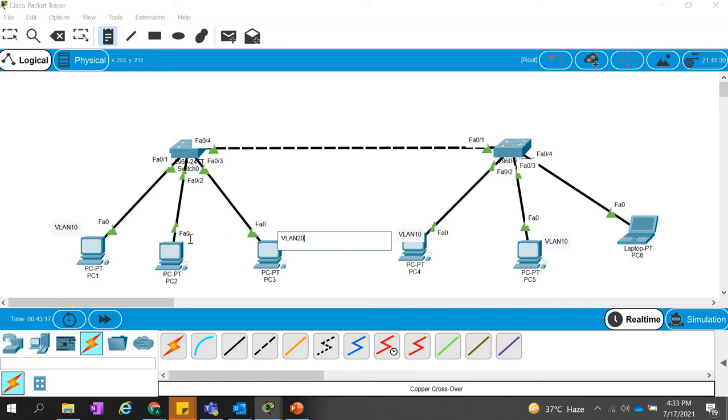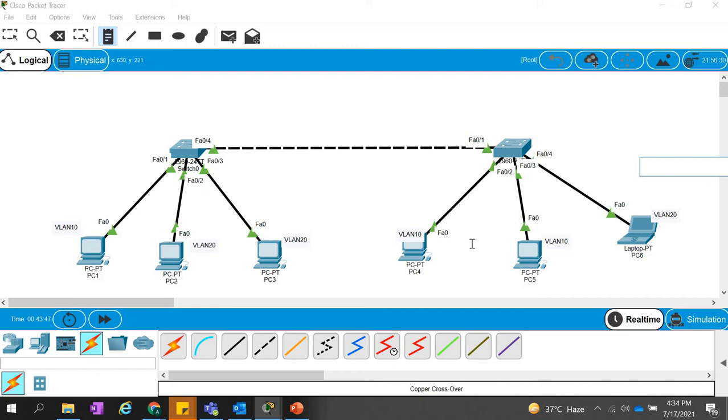and we will just see whether they are able to communicate with another one or not. VLAN 20. Okay, so our requirement was that PC1 should be able to communicate with PC4 and PC5, while PC2, PC3, and PC6 should be able to communicate with each other.